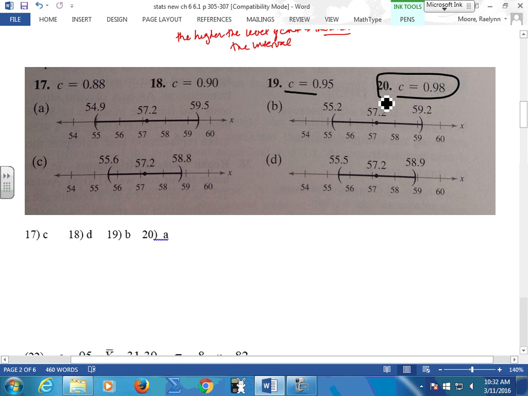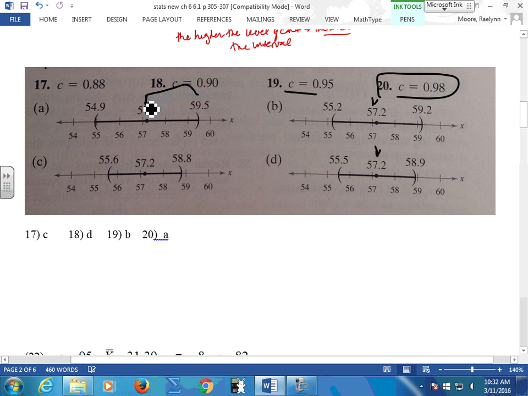So from here, I'm going to go to the widest one. So which one is the widest interval? They all use the same mean. It's A. How would I know what my margin of error is if I'm going to compare these? Subtract. Good.